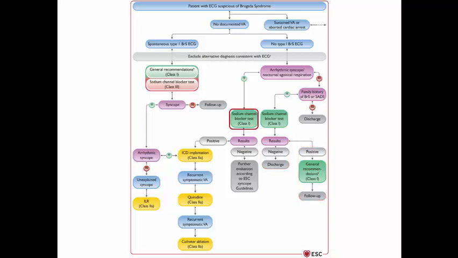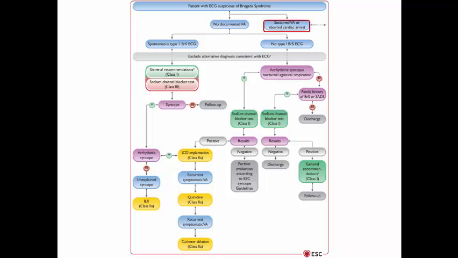If the patient already has arrhythmic syncope or nocturnal agonal breathing, there is also a role to perform the sodium channel blocker test to confirm the diagnosis. If the results are negative, further evaluation is needed according to the 2018 ESC guidelines on syncope. If the challenge test is positive, go for ICD implantation. Still recurrent, start quinidine. Still recurrent, go for catheter ablation.